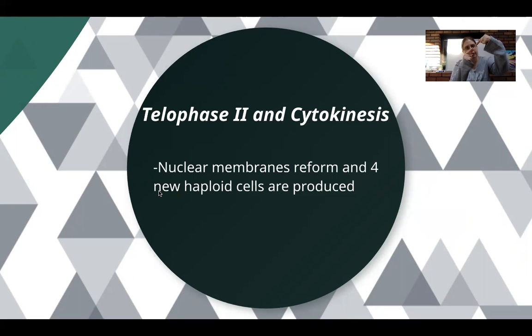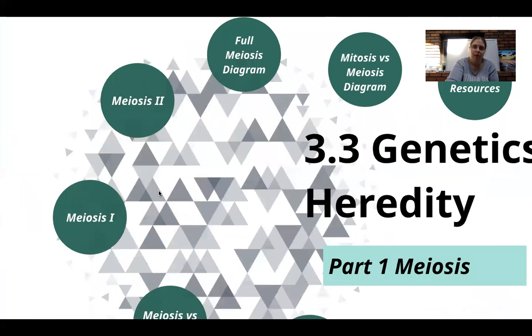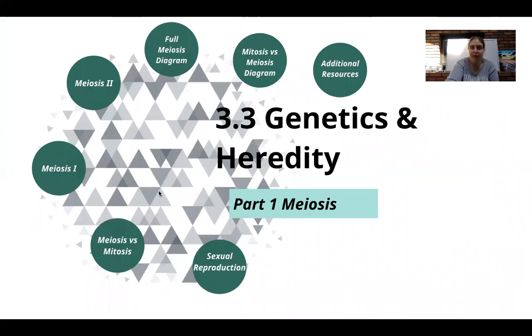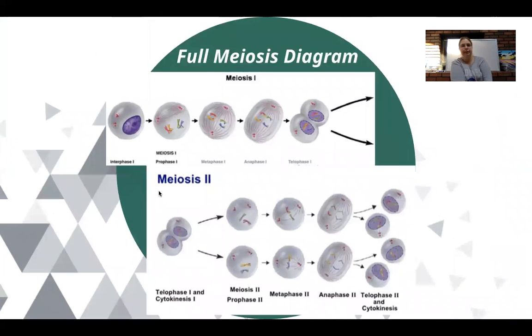The cell membrane will fuse in the middle during cytokinesis, and then they will separate into cells. And we are left with 4 haploid, genetically unique daughter cells. So let's take a look at the full diagram for meiosis, and that's what we see here.